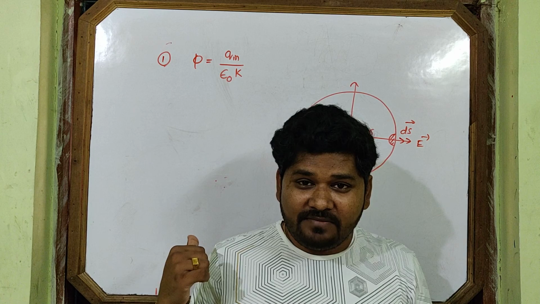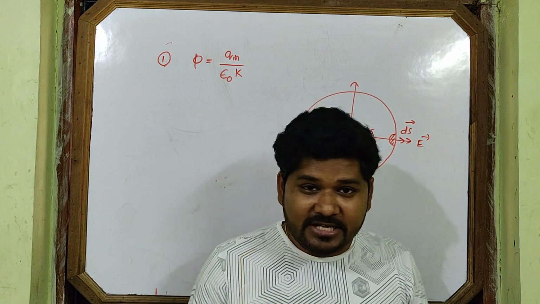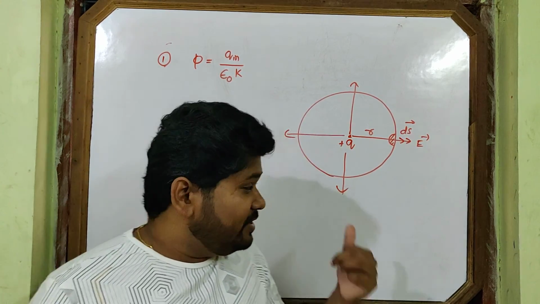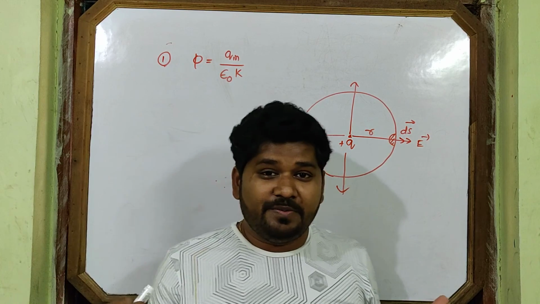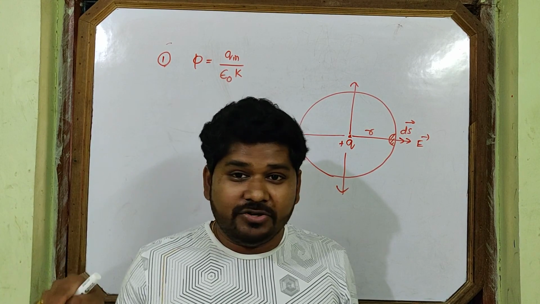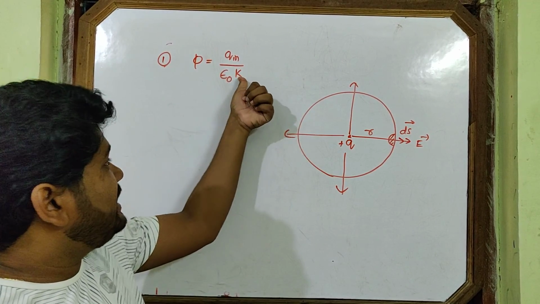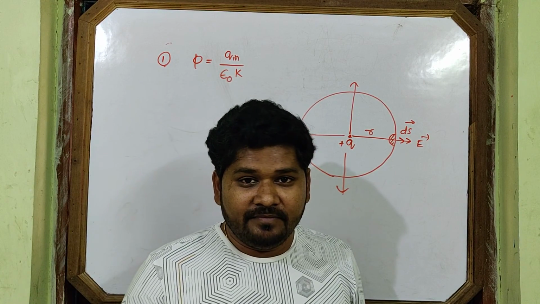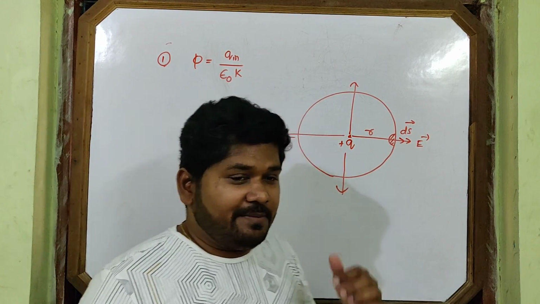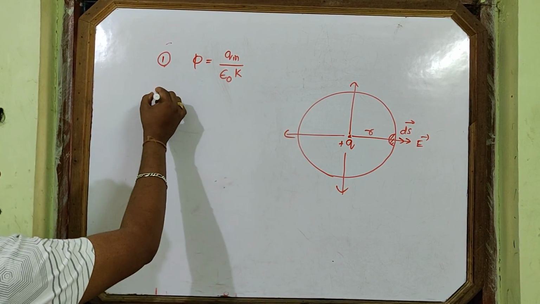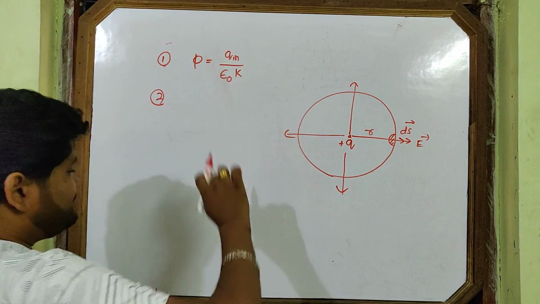From where does this K come? Because the electric field formula will change. Electric field formula in the derivation will be 1 by 4 pi epsilon naught K, Q1 Q2 by r square. If a dielectric medium is there, then K will be added here, because in the electric field formula K appears. First point, this may come as a question in the exams.